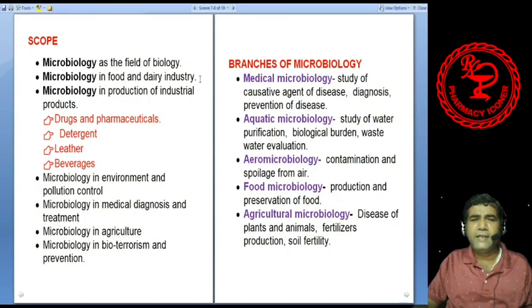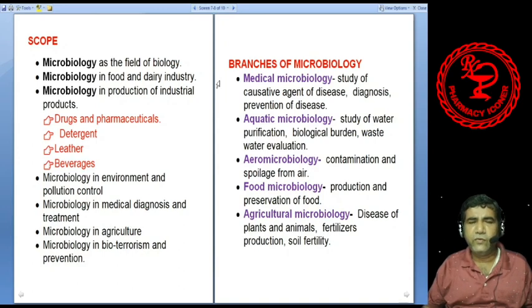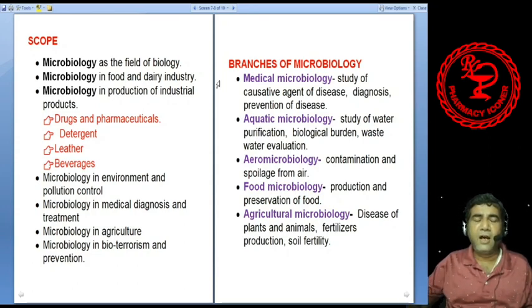Microbiology, food and dairy industry. So microbiology has a lot of importance in the food and dairy industry. Dairy products like curd, yogurt, cheese, etc. are produced with the help of microorganisms. Some pickles or vinegar, these things are also produced with the help of microbiology. So they are essential for the food and dairy industry.